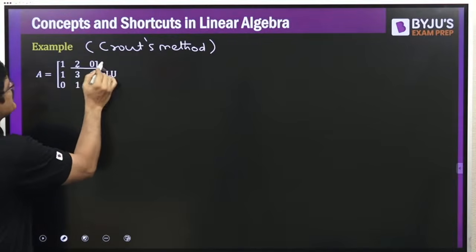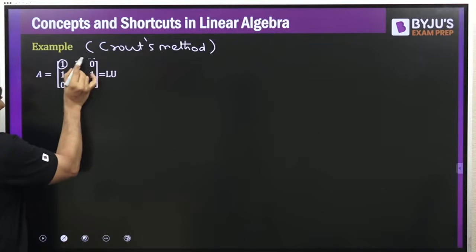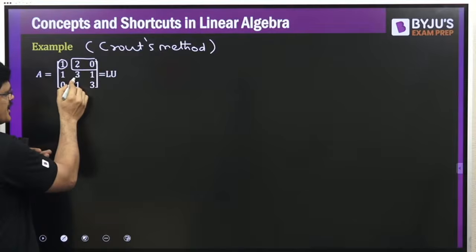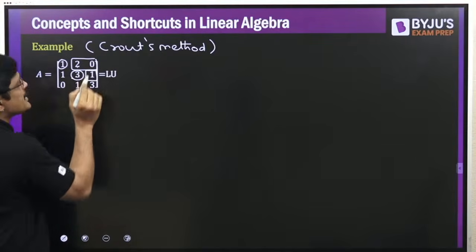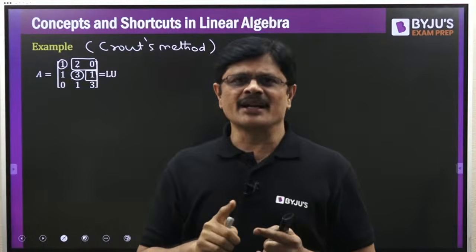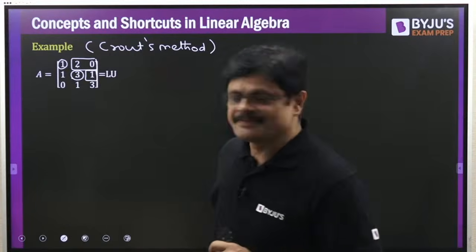I will just quickly repeat. Using this, you have to make these 2 elements 0. Then there is some modification that happens here. After modification, using this, you have to make this equal to 0. Then you get lower triangular readily. Once you get lower triangular, using the operation values, you can find upper triangular quickly, sir. Let us see now.